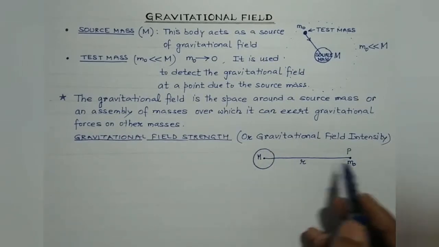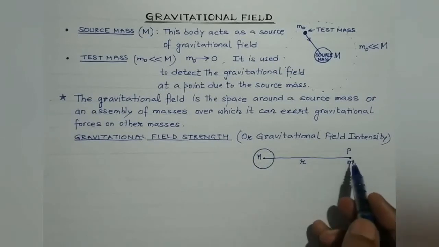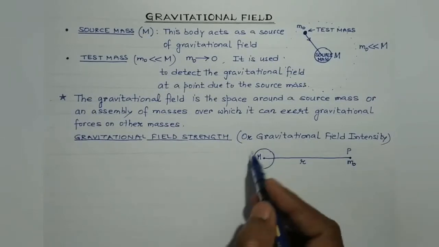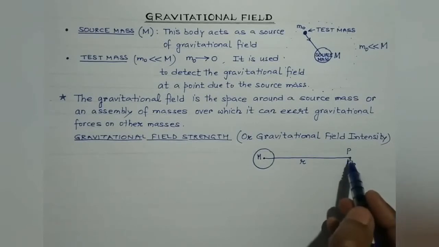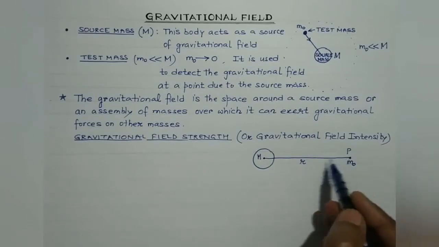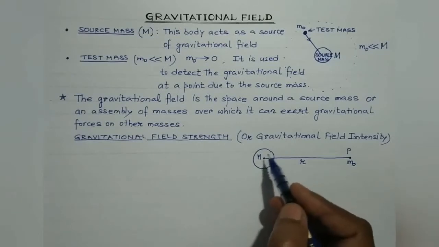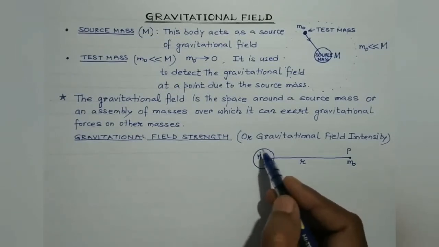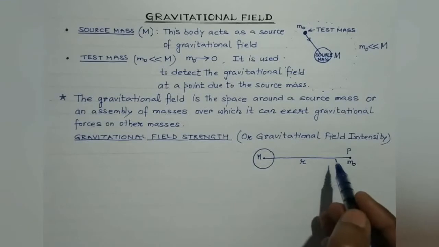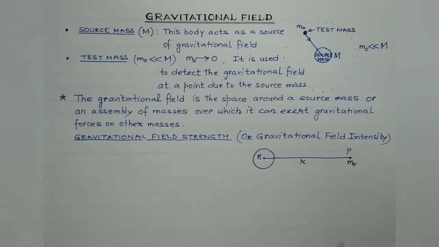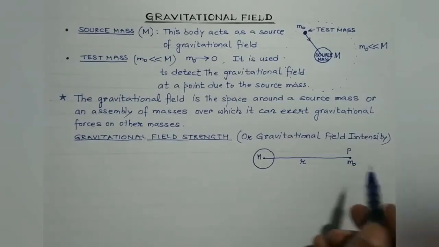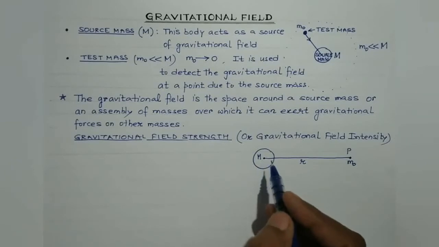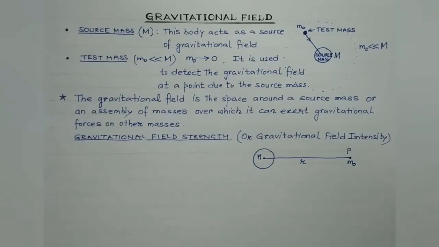Both will exert equal and opposite forces on each other, but due to the heavy mass, the source mass will remain at its position, and due to its negligible mass, the test mass can change its position, so that the gravitational field due to the source mass at a point can be determined accurately. So this is the reason why the magnitude of the test mass is assumed to be very, very small, so that it does not alter the position of the source mass.